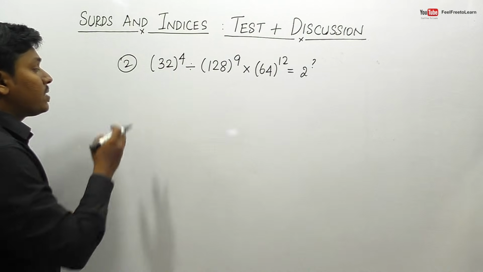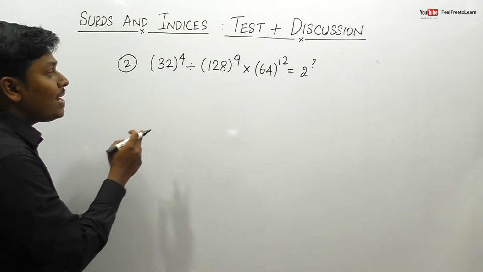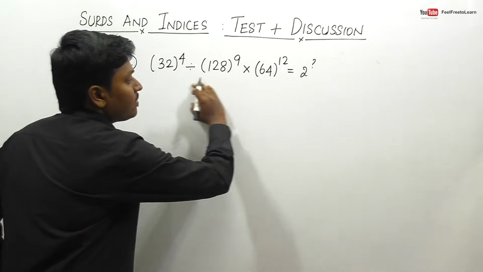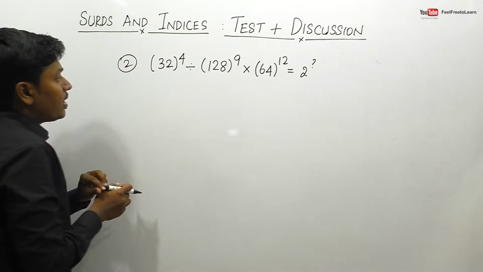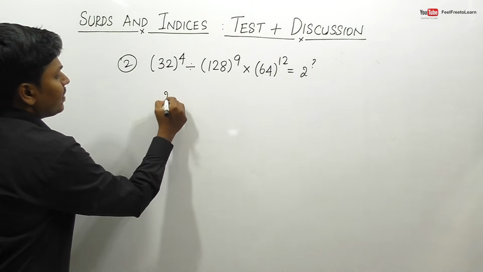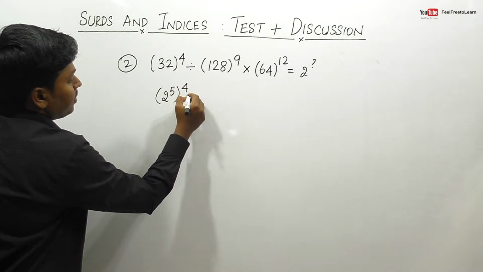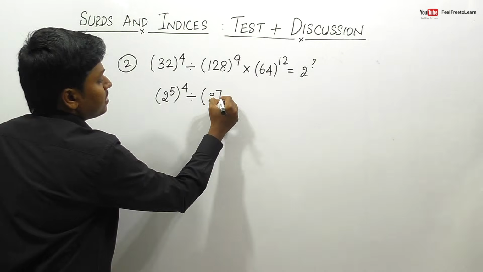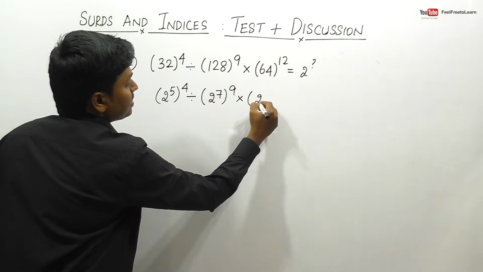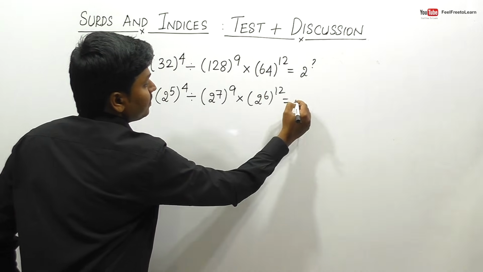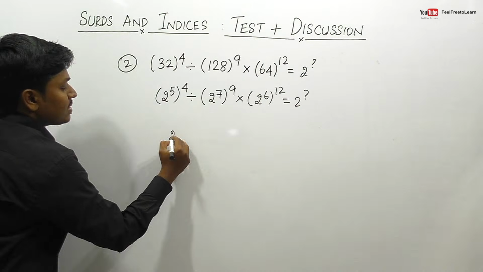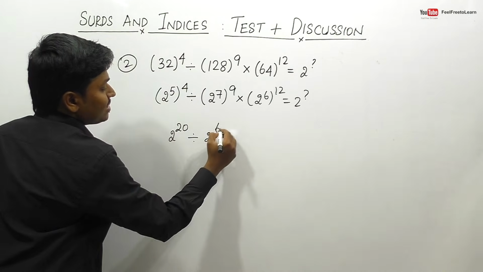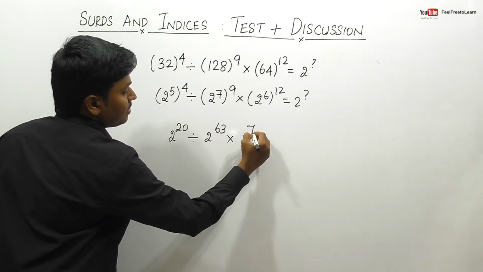Question number 2. 32 power 4 division 128 power 9 into 64 power 12 is equal to 2 power question mark. So friends, we need to convert all the left hand side expression in terms of 2 power, right? I think 32 can be written as 2 power 5, so 2 power 5 whole power 4, divided by, 128 is 2 power 7, so 2 power 7 into 9, and 2 power 6 will be 64, so 2 power 6 into 12, is equal to 2 power question mark. This can be written as 2 power 5 into 4 will be 20, division, 9 into 7 will be 63, into 2 power, this will be 72.